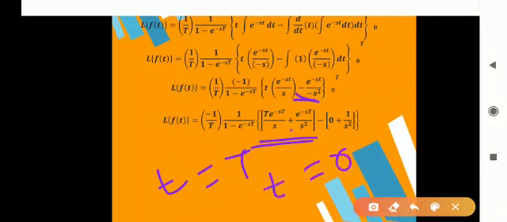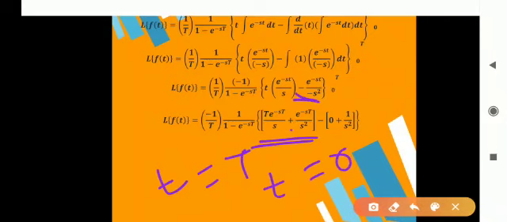Now we have substituted the upper limit and lower limit. This first square bracket is for the upper limit, so just replace t by capital T. So it is capital T e raised to minus s capital T upon s. This minus minus now becomes plus. So e raised to minus sT by s square. This is for the upper limit t equal to T. And now put the lower limit t equal to 0.